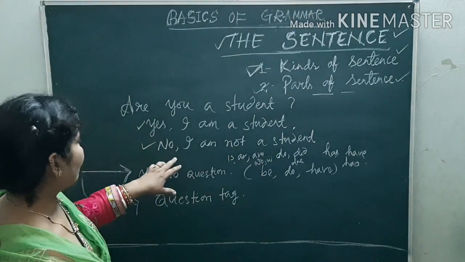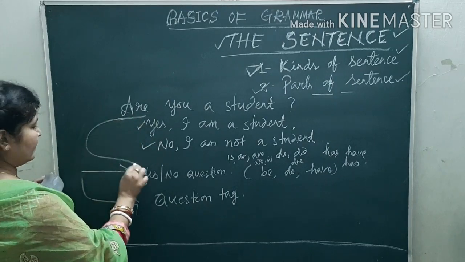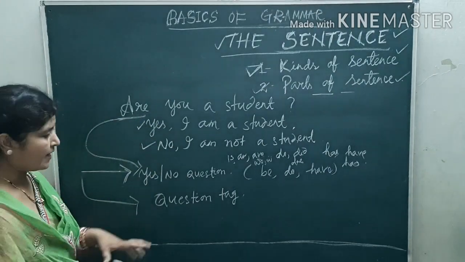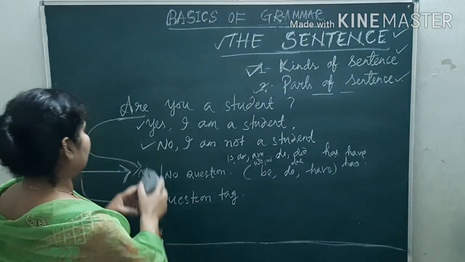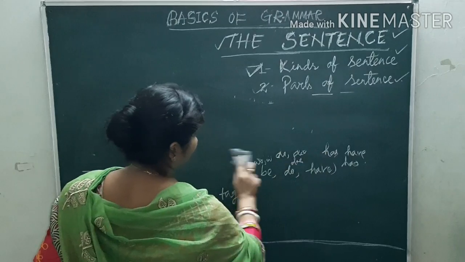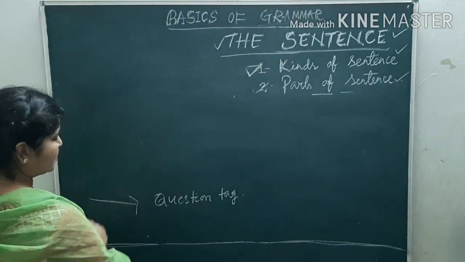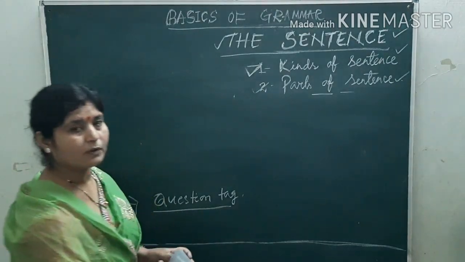So when the question starts with the auxiliaries, then it is known as the yes/no question. And what is question tag?